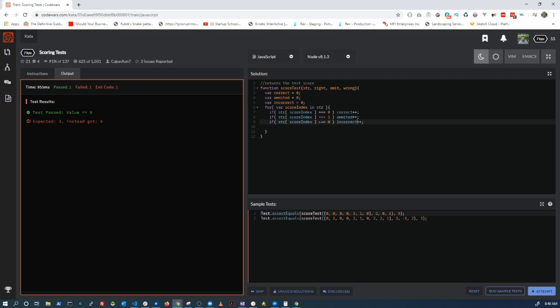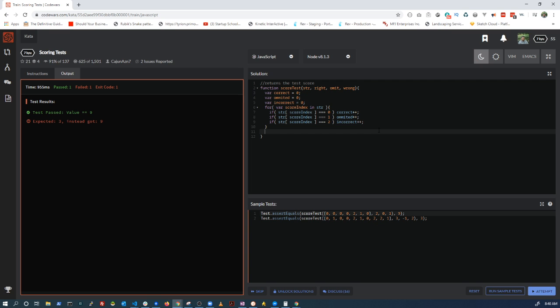If it's incorrect, we'll do incorrect plus plus. So we'll loop through everything in there, looking at that number in the array, check to see what it is, and increment the right one. So that's just one way to do it.